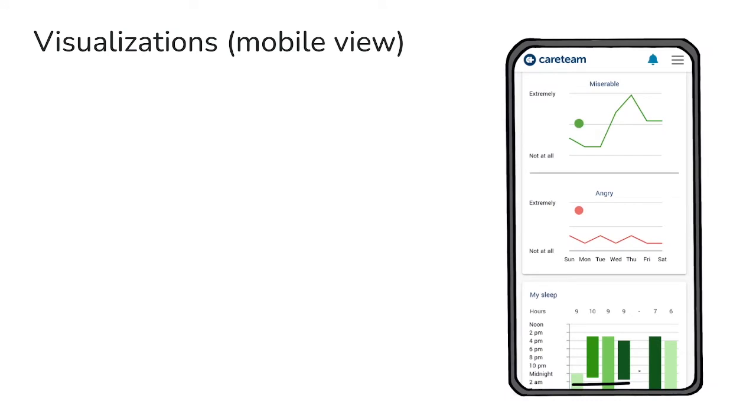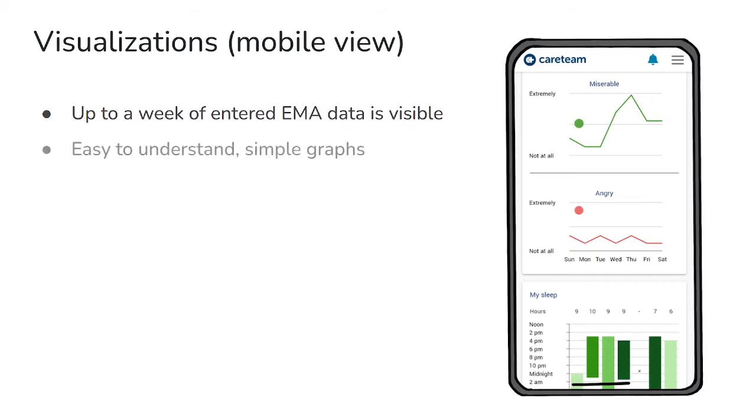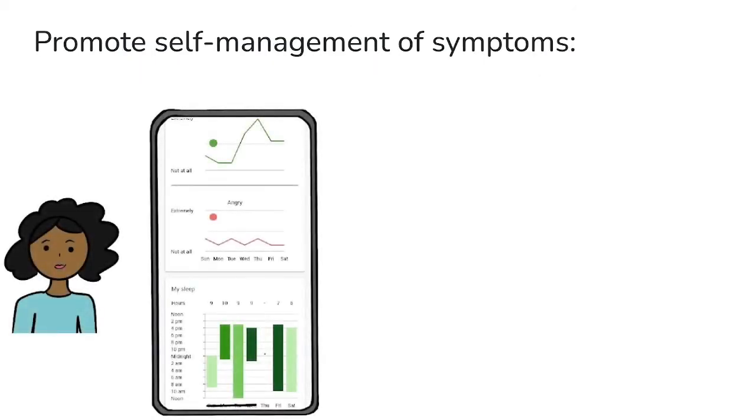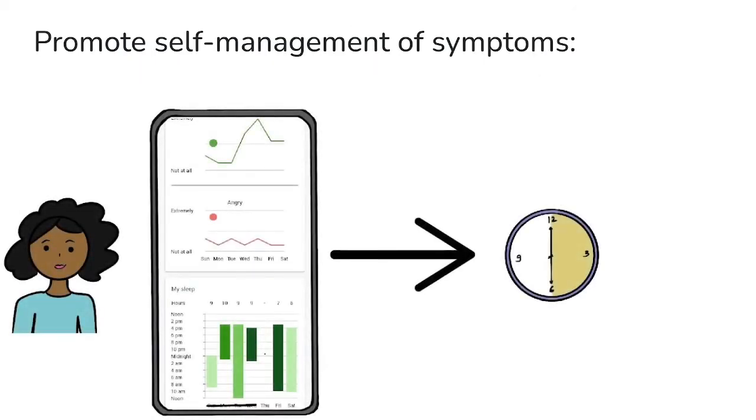Once submitted, the myWeekInsight data visualization application visualizes up to a week of Meghna's EMA data through simple graphs, allowing her to reflect on her experiences anywhere at any time. When looking at the graphs, Meghna notices she has been getting less sleep through the week, which might have affected her symptoms. She decides to try and get more sleep going ahead.